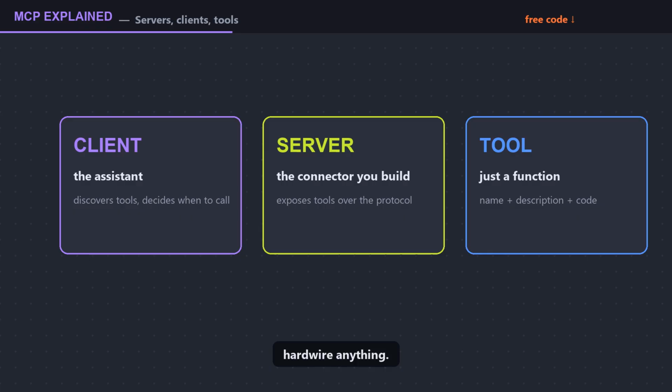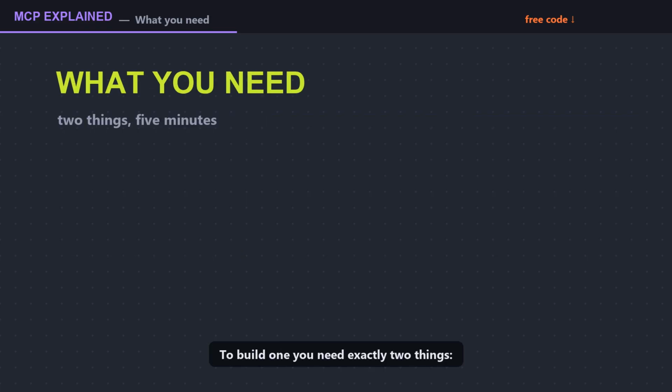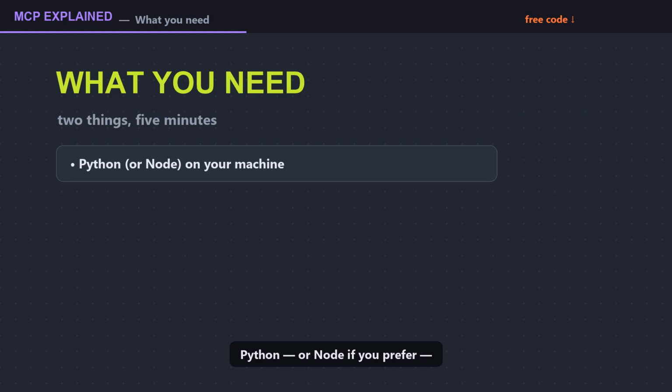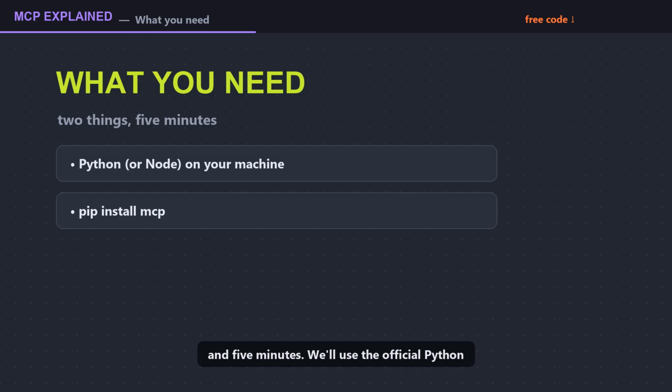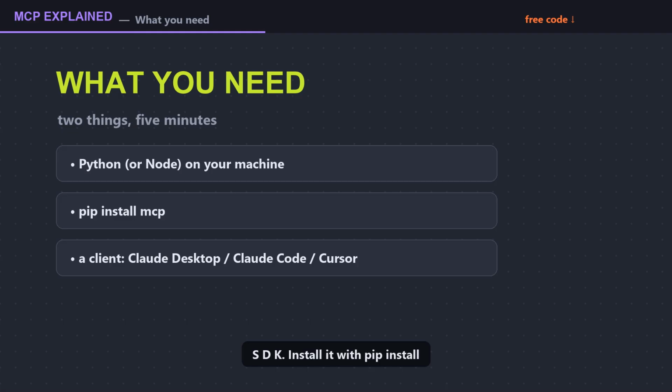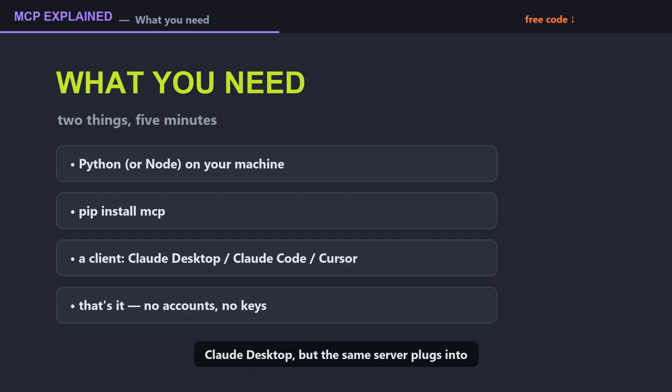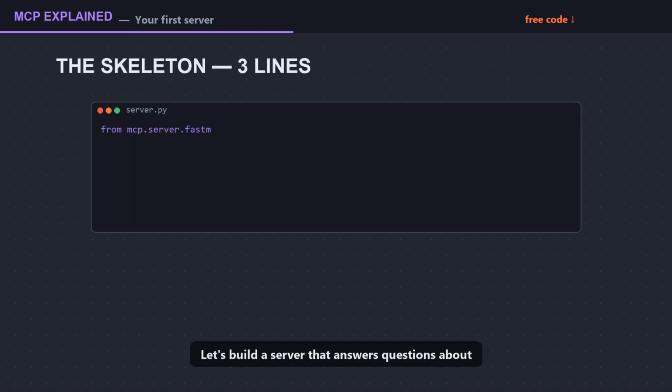You don't hardwire anything. To build one, you need exactly 2 things: Python, or Node if you prefer, and 5 minutes. We'll use the official Python SDK. Install it with pip install mcp. As the client, we'll use Claude Desktop, but the same server plugs into Claude Code, Cursor, and most agent frameworks unchanged. Let's build a server that answers questions about your invoices.